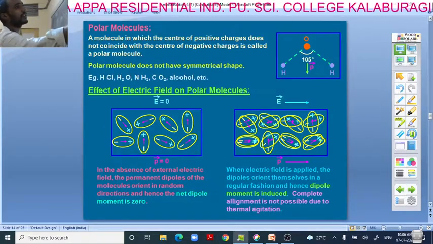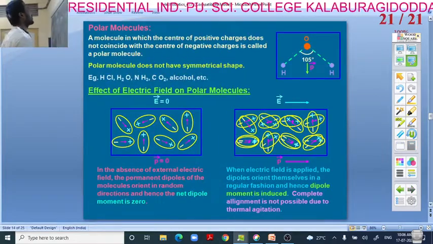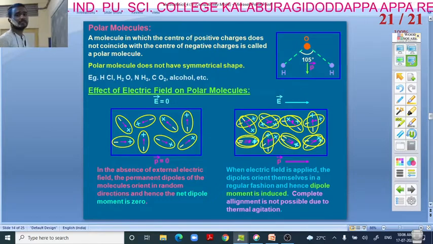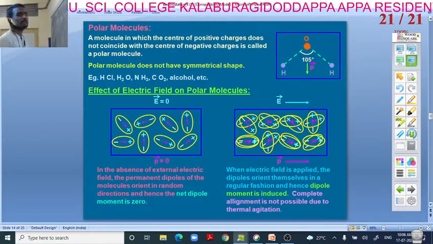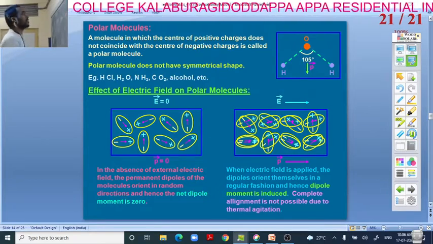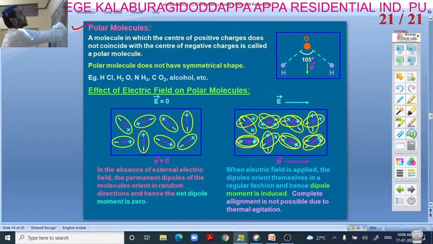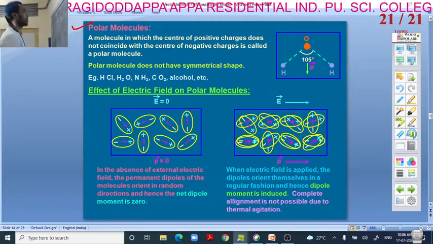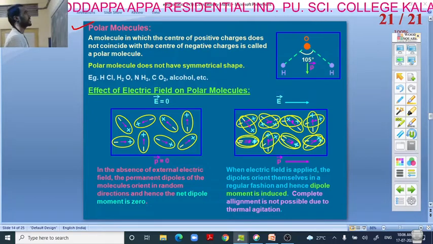Now, the important thing is that that is all about capacitance, and energy stored in a capacitor. That is all we have done. Now, the next concept comes under dielectrics. Under that, we are going to discuss polar molecules and non-polar molecules here.